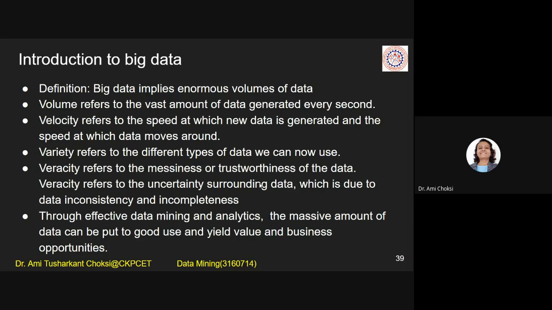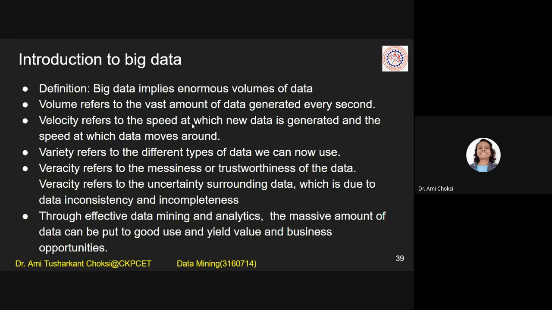Now see, we can have big data also. Till now, we have only considered data in terabytes to petabytes, but more than that can also be there, right? So for that, we consider big data. So let us have an idea about what big data is. Fine. Big data implies enormous volumes of data. Volume refers to the vast amount of data generated every second.